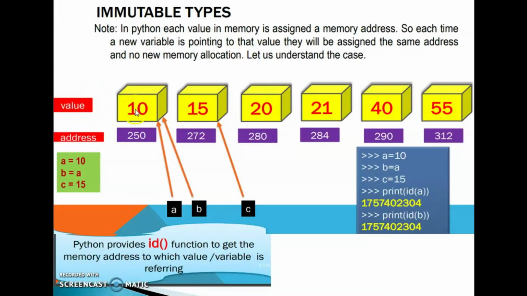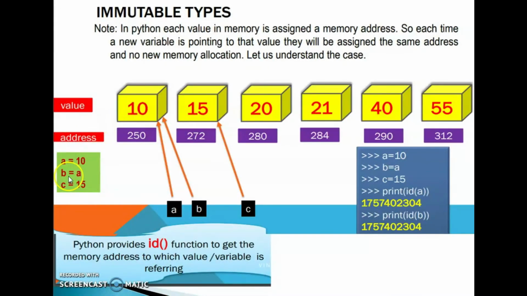Check this one here: 10, 15, 20, 21, 40, 55. These are all values. Then 250, 272, 280, 284, 290, 312. These are all addresses. Here A is equal to 10, that means variable A is pointing to the value 10, and the memory address of 10 is 250.